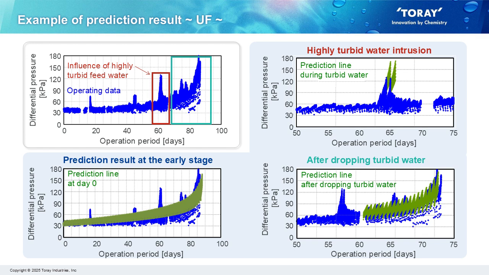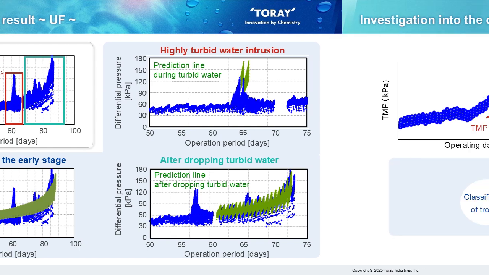This phenomenon was due to the temporary highly turbid feed water intrusion into the UF module. Let's see the prediction result during highly turbid water in the 2 figures on the right. The prediction line increased rapidly during highly turbid water intrusion, and after dropping turbid water, it remained stable. As a result, appropriate prediction was achieved according to changing feed water conditions.